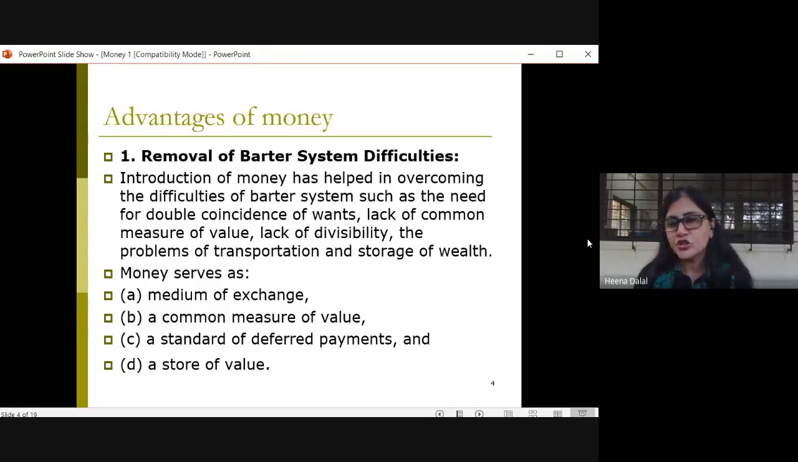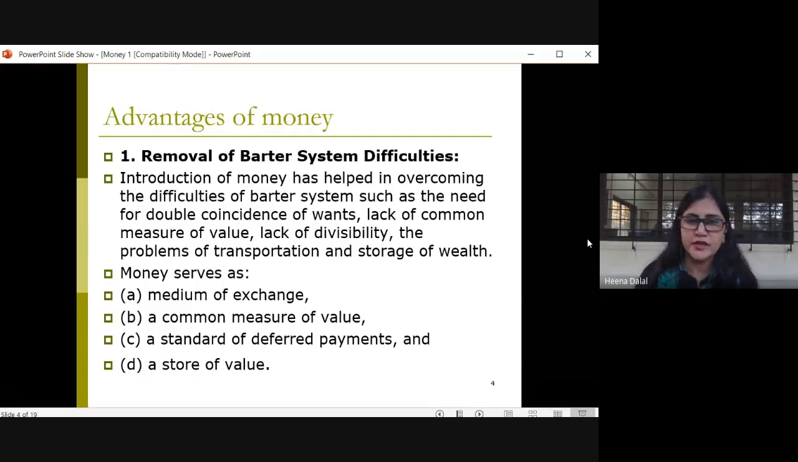Right? Now, what functions or what role does money play? It serves as a medium of exchange, correct? Then it also serves as a common measure of value, right? You can use money for buying goods and services. You can determine the value. It is also used as a standard of deferred payments. And of course, it can be easily stored. Money is not perishable, so it can be stored for a longer period of time. Correct? So the first advantage, that is, it helped in removing the difficulties of the barter system.